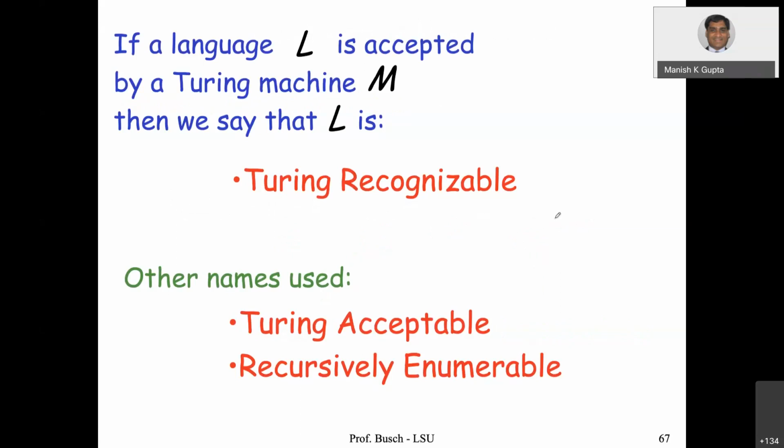So if a language is accepted by a Turing machine M, then we say that L is Turing recognizable. Other names are Turing acceptable or recursively enumerable language, RE. This is a shorthand for languages which are accepted by a Turing machine. One nice example is a^n b^n c^n.